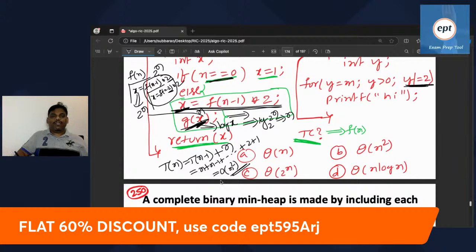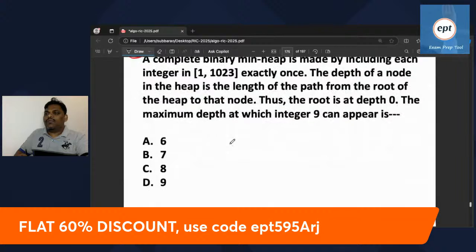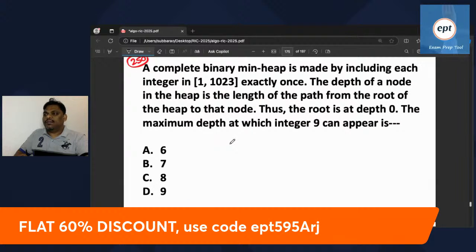It's one of the nice problems. Please let me know if anyone has any doubt. The answer for this problem is B. B is the answer for this, and I hope everyone is okay.